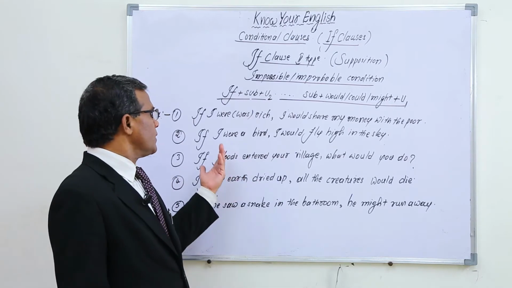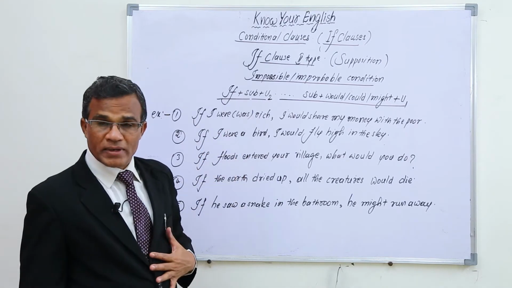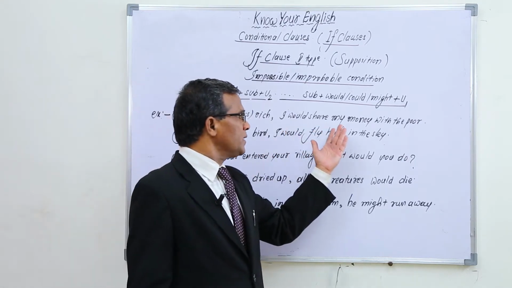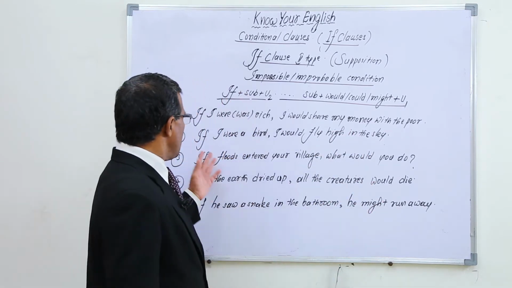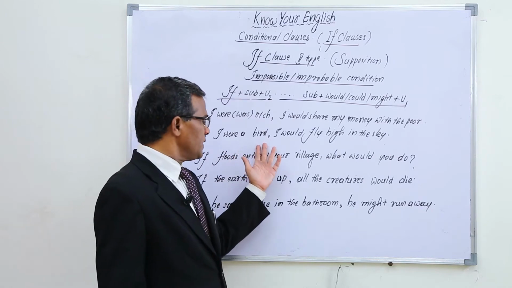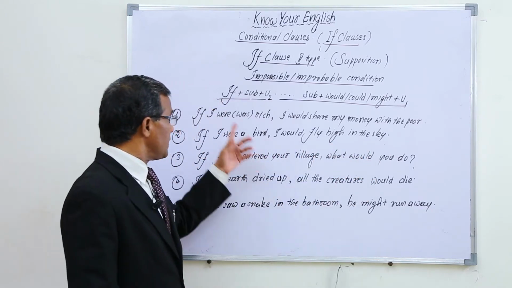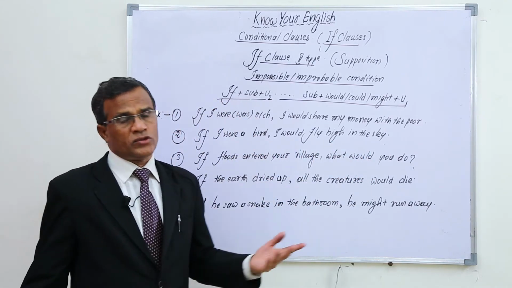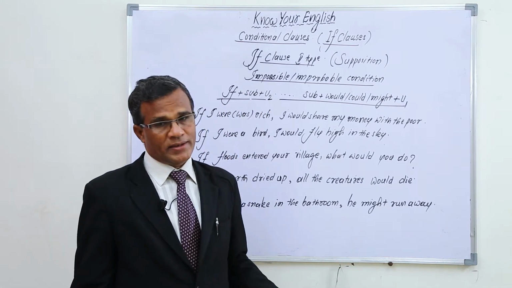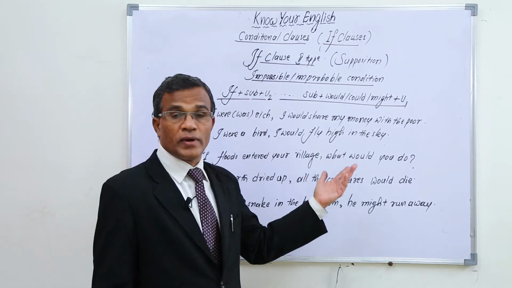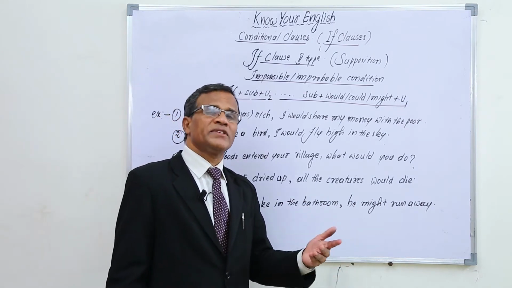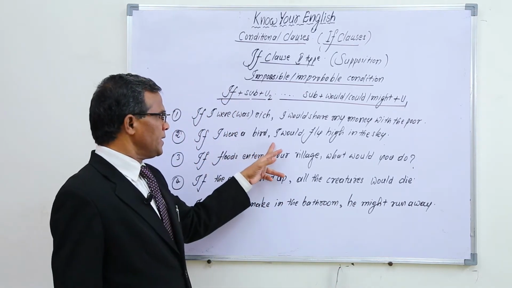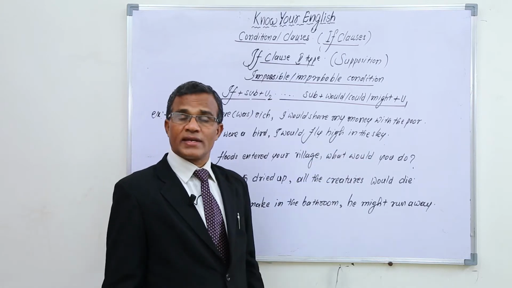There is no possibility for me to become rich, and there is no possibility for me to share my money with the poor either. Next, if I were a bird, I would fly high in the sky. There is no chance for me to become a bird, and no chance for me to fly high in the sky. Just imagination, just a supposition. If I were a bird, I would fly high in the sky.